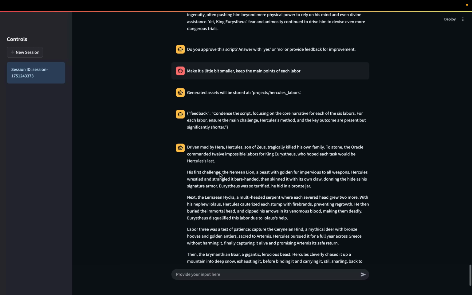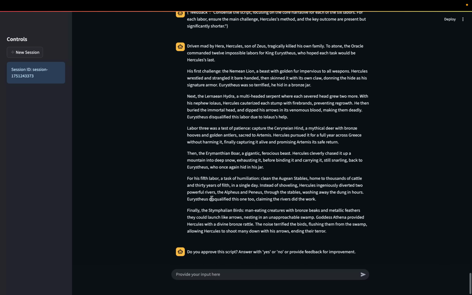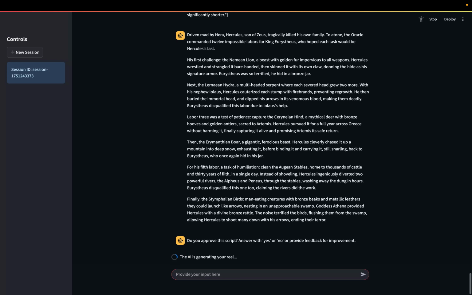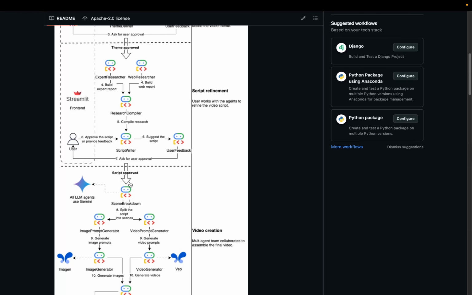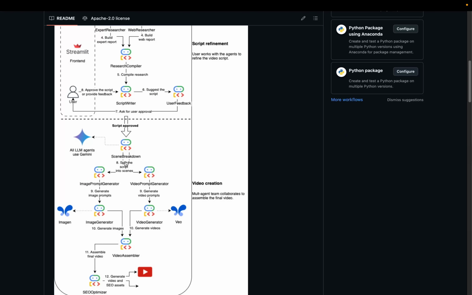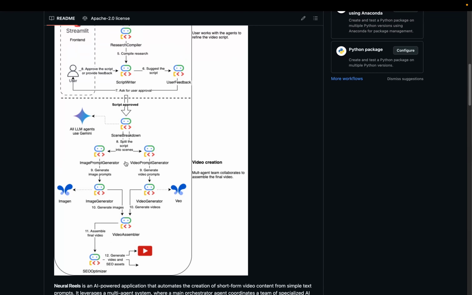So yeah, maybe it's good enough. I think it's still going to be a little bit long, but I think that it gives the idea. We can see the final result. So okay, it looks good now, and it will see that I have approved the script, and it will go to the next step, which we can see here. After the script is approved, it will start the bulk of the work, which is the actual creation of the assets.